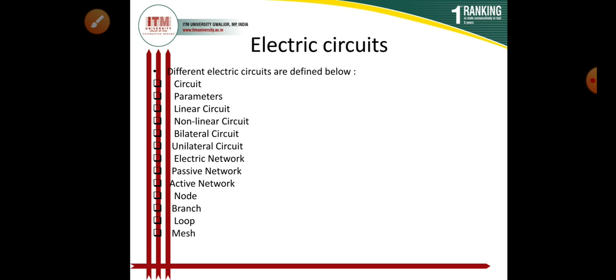Okay, so now coming to a discussion on circuit. Okay, one by one we'll talk about. Okay, so now our first term is circuit.